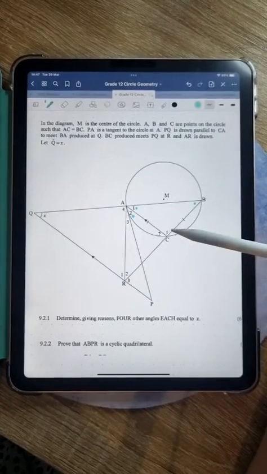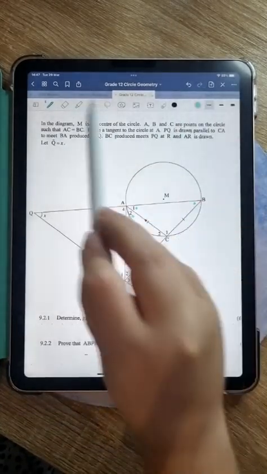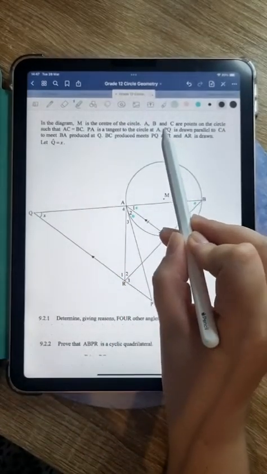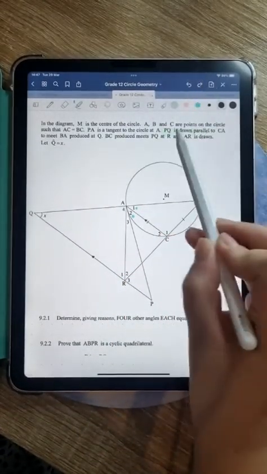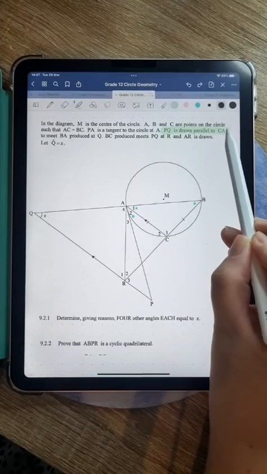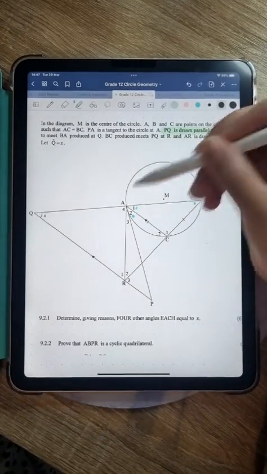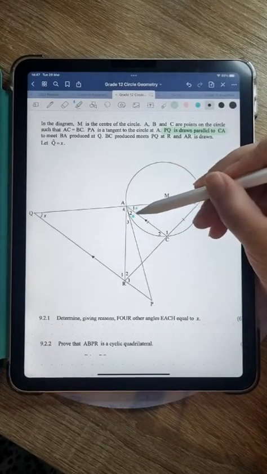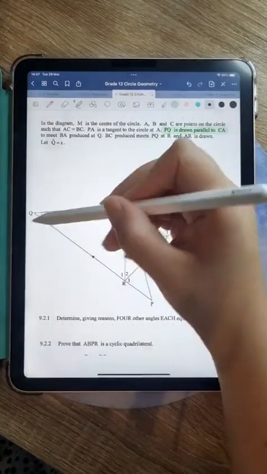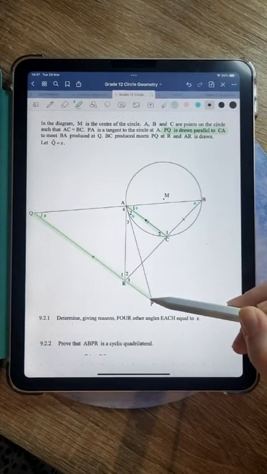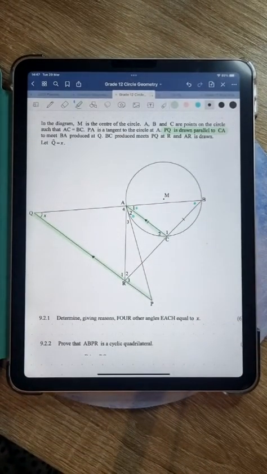PQ is drawn parallel to CA. Now guys, that is very important. I'm actually going to highlight that as well. A lot of people miss this, right? Because parallel lines seem like such a junior grade thing. But if they are giving you parallel lines, you are definitely going to have to use them. Okay, sorry, it's difficult to draw a straight line. There we go. They won't give you parallel lines if you are not meant to use them. Okay, so that's very important. That's why I've highlighted those.